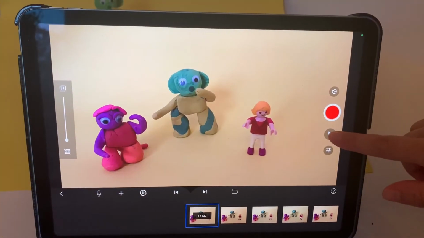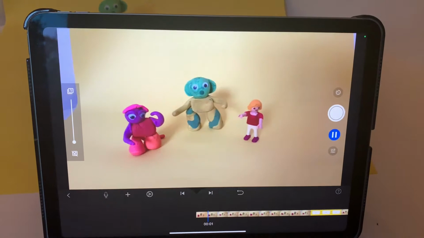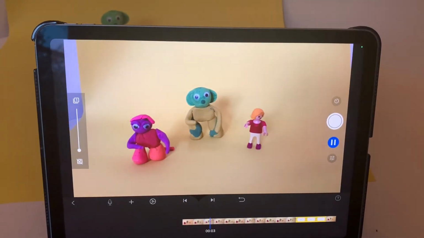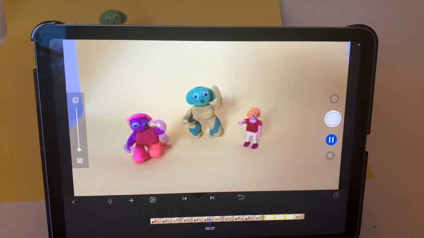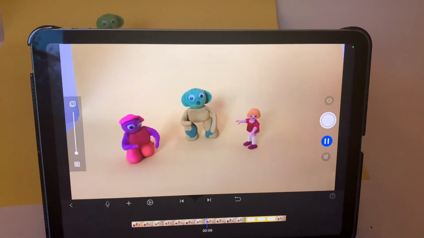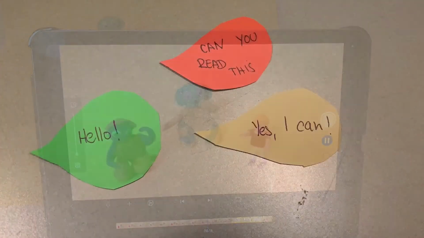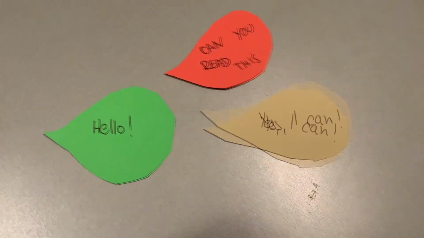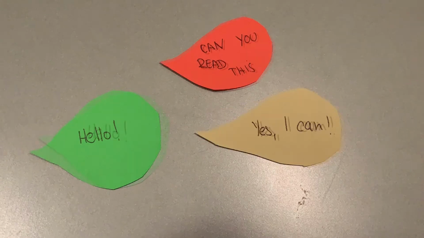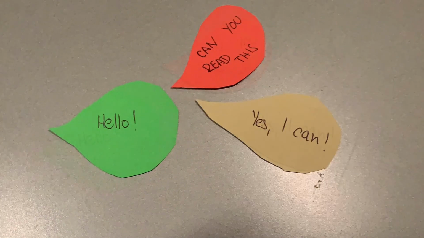If you don't have access to the speech bubbles and audio, you can either export your movie to iMovie on an Apple device and add music and credits there, or you could make your own speech bubbles out of paper as well. But make sure you take enough pictures so the viewers have enough time to read it. You can use the copy and paste technique for this.